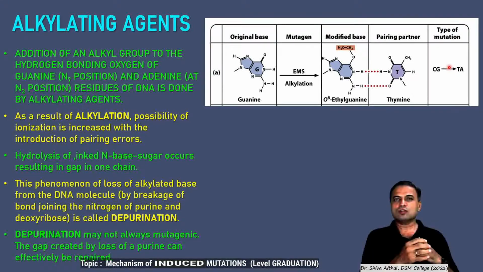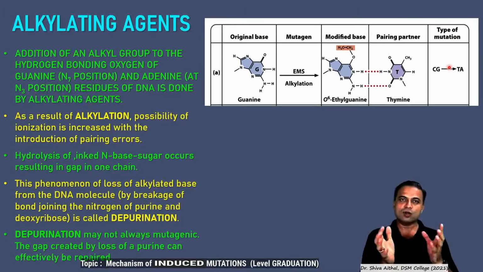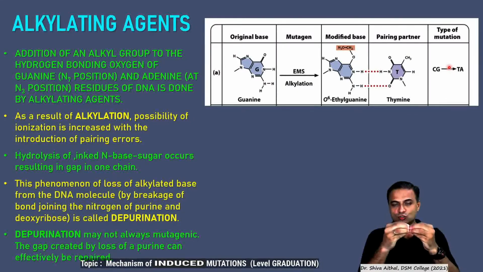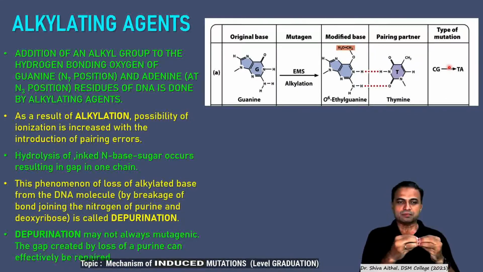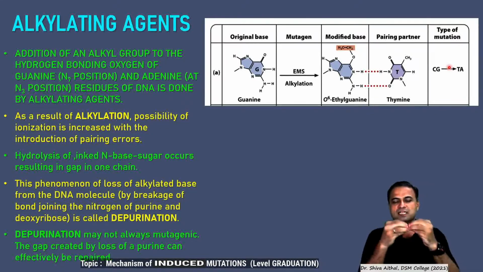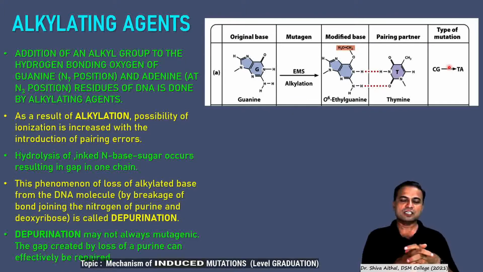This phenomenon of loss of alkylated base from the DNA molecule by breaking the bond which joins the nitrogen base of a purine and the deoxyribose is called the depurination reaction. We have seen this reaction in our types of mutations.